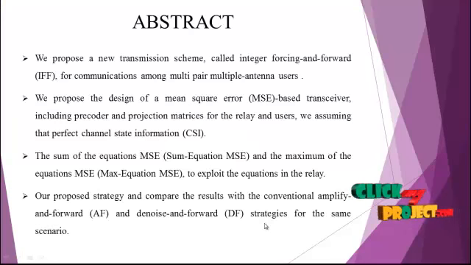The project abstract is we propose a new transmission scheme called Integer Forcing and Forward, that is IFF, for communications among multipair multiple antenna users. We propose the design of a mean square error, that is MSE based transceiver, including precoder and projection matrix for the relay and users. We are assuming the perfect channel state information, that is CSI.